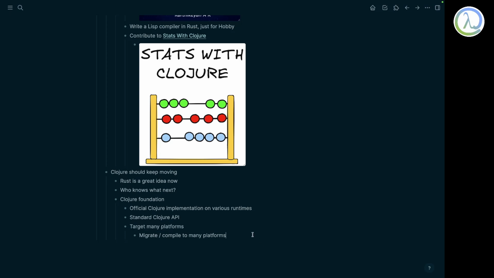Maybe I can write a program that's a GUI on an operating system, and then make it work on the web browser, right? I should be able to do that with Clojure in the future. So that's about it. I just want Clojure to become more powerful. That's what I'm saying.